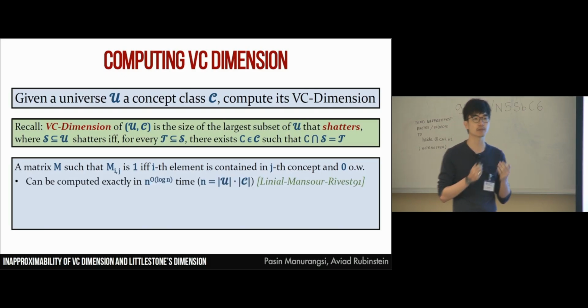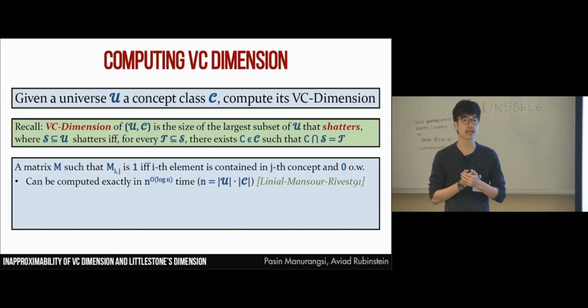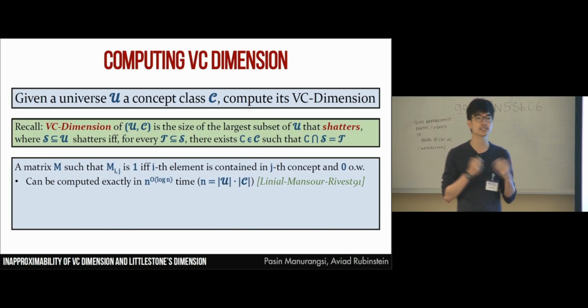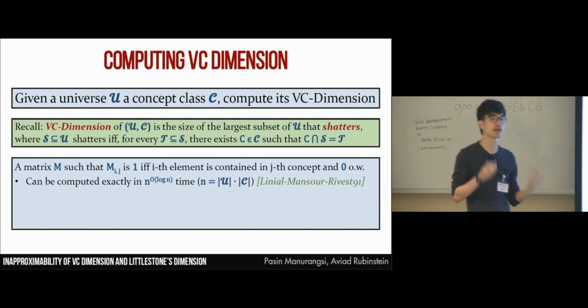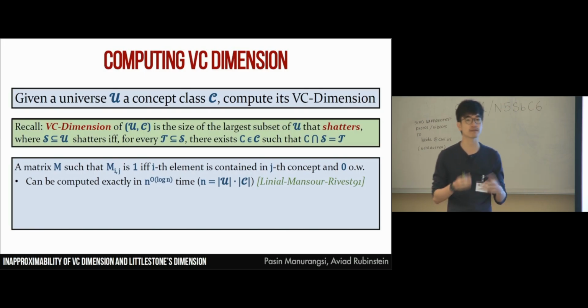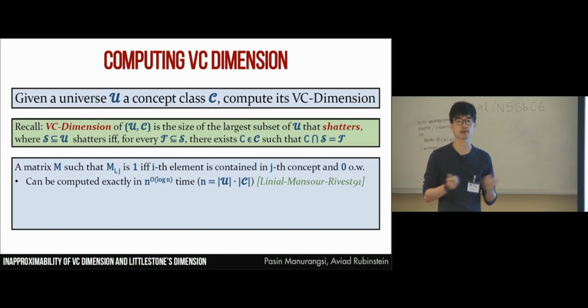The first observation about this representation of the input is that the problem can be solved in n to the O of log n time. This is just because the VC dimension is at most log of the size of the concept class. So we can enumerate all the subsets of elements of size at most log n and check whether each is shattered. This can be done in n to the O of log n time. However, we don't know any polynomial time algorithm for it.